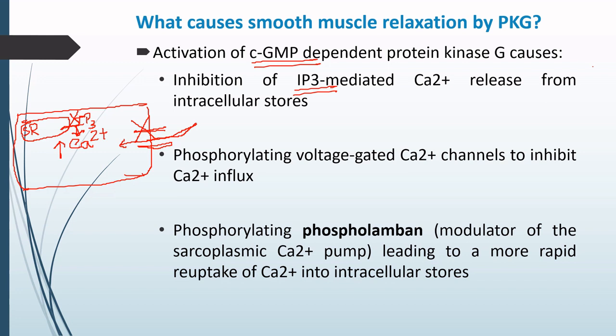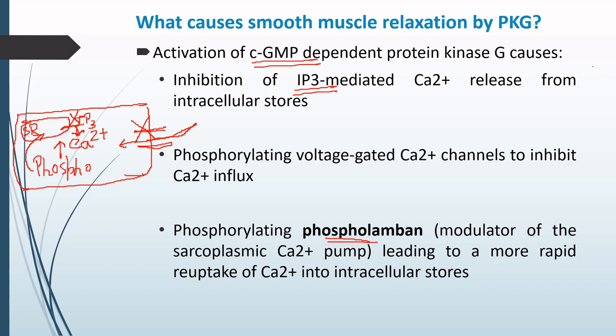And the third thing is that it is phosphorylating and activating a compound known as phospholamban. So what is phospholamban doing? Phospholamban is basically helping in the reuptake of the calcium from the cytoplasm to the sarcoplasmic reticulum.